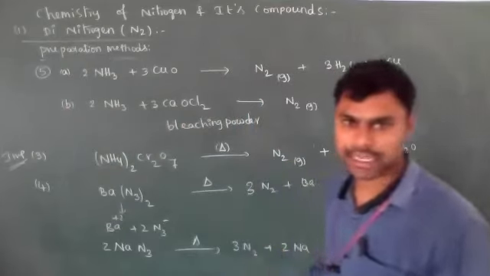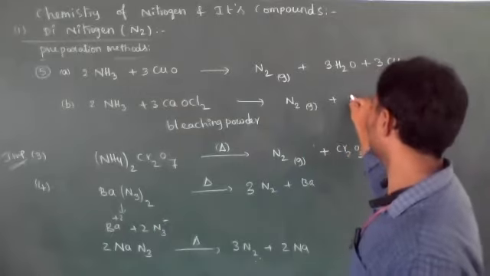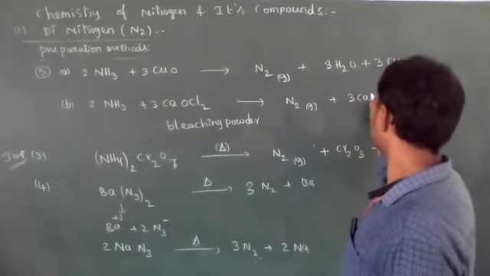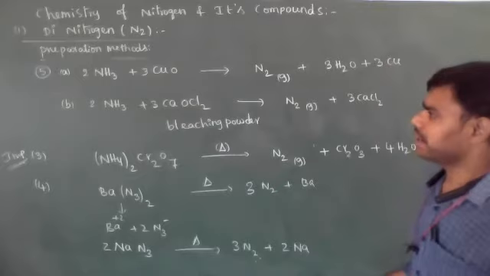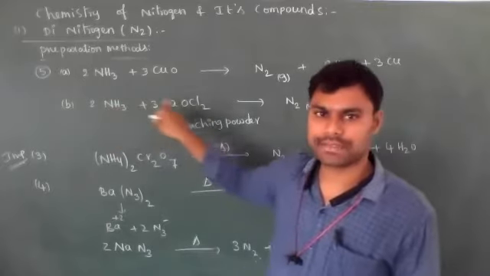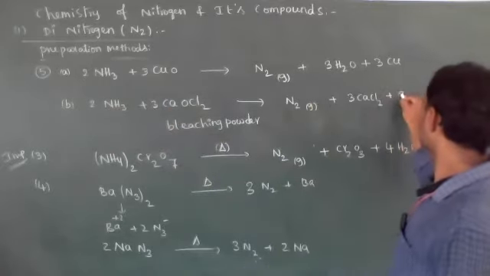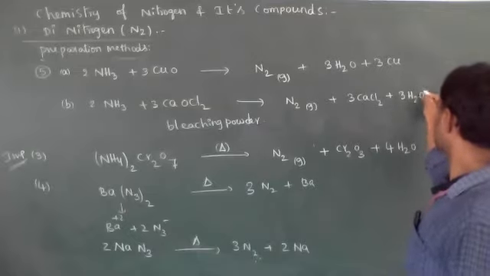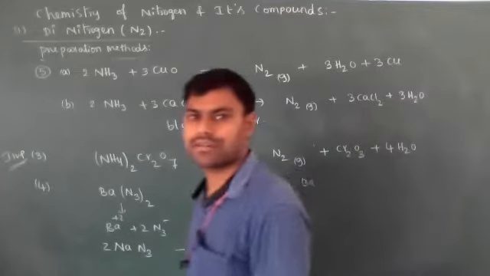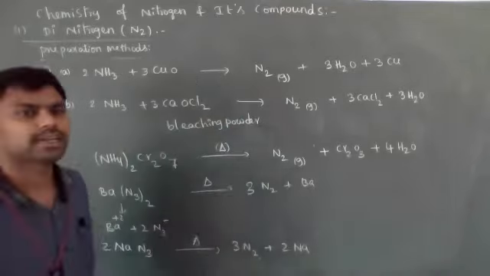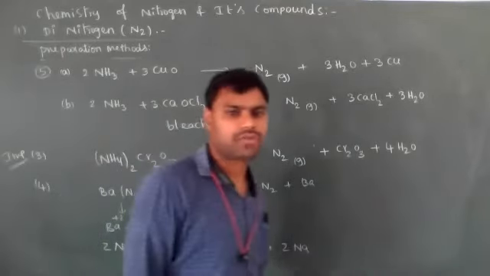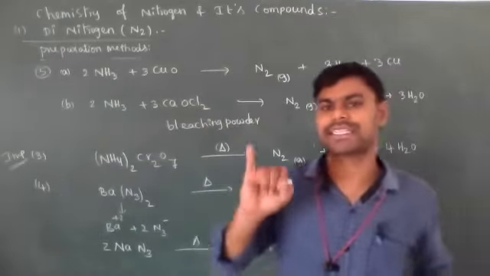The CaOCl2 is converted into 3 moles of calcium chloride, CaCl2, plus 6 hydrogen atoms and 3 oxygen atoms give 3 moles of water. So these are the different preparation methods of dinitrogen or nitrogen gas.